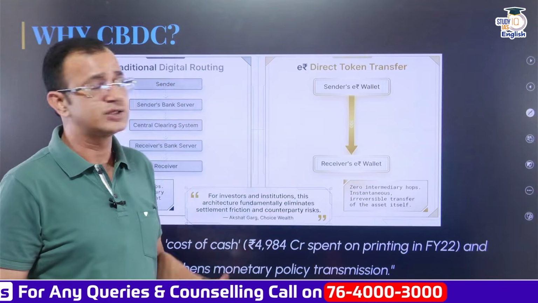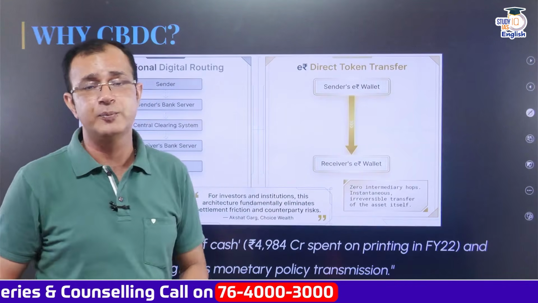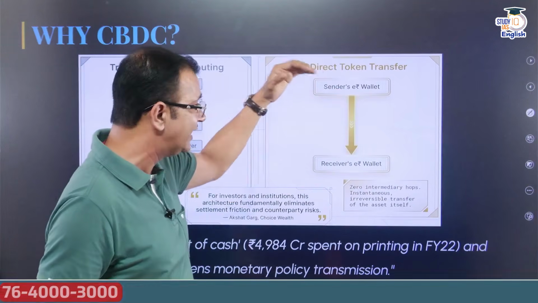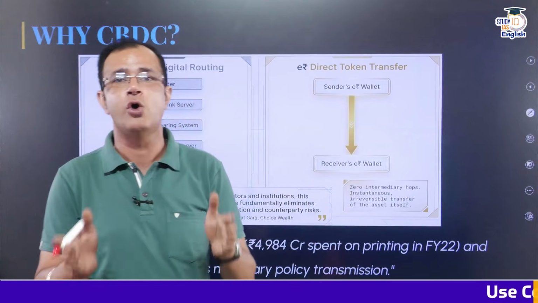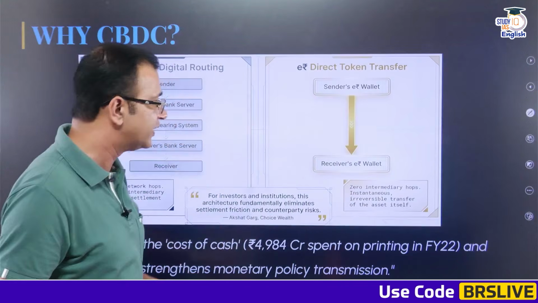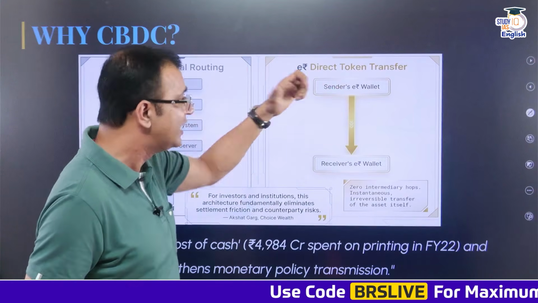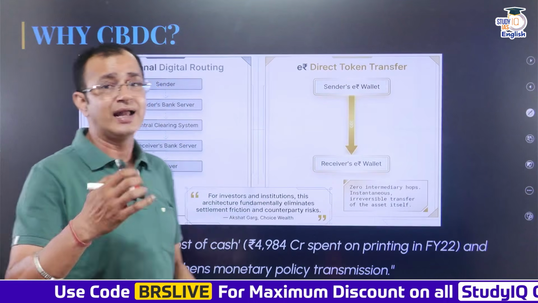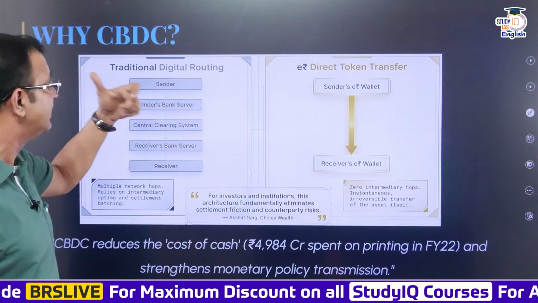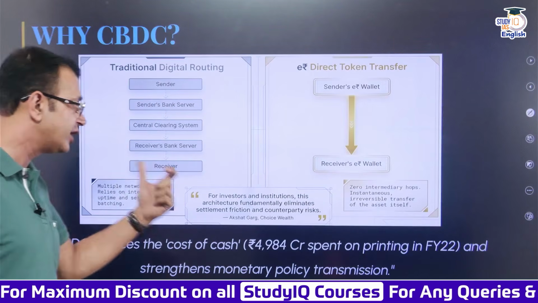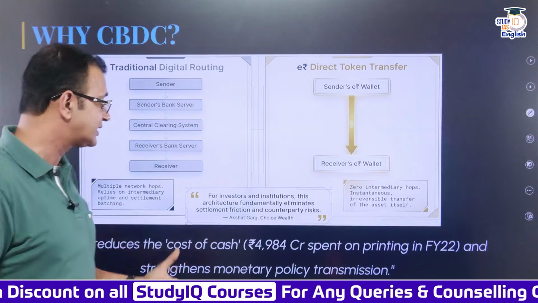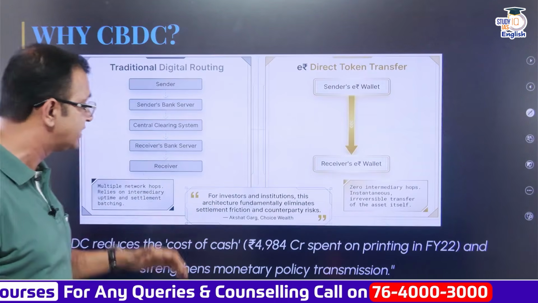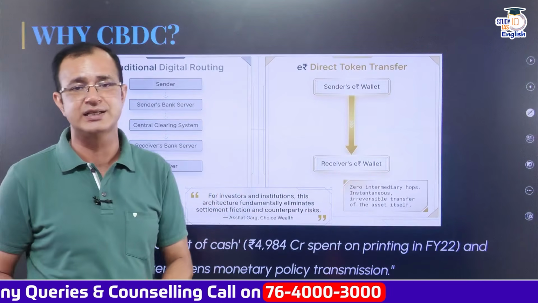But when it comes to the direct token transfer of the E-Rupee, the digital currency that we are talking about, there is your wallet and the receiver's wallet, and there is no intermediary in between. So there are zero intermediary hops, and this will be an instantaneous, irreversible transfer of the asset itself. And that is why it is very important that we needed the CBDC. Now, according to Akshat Garg of Choice Wealth, for investors and institutions, this architecture fundamentally eliminates settlement friction and counterparty risk as well.